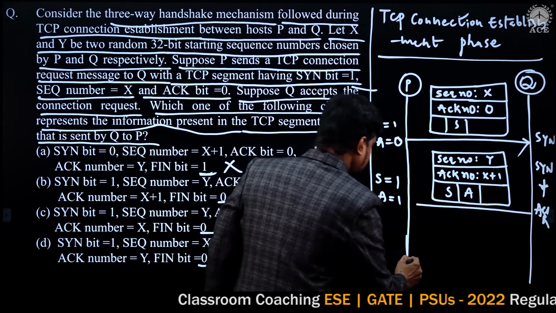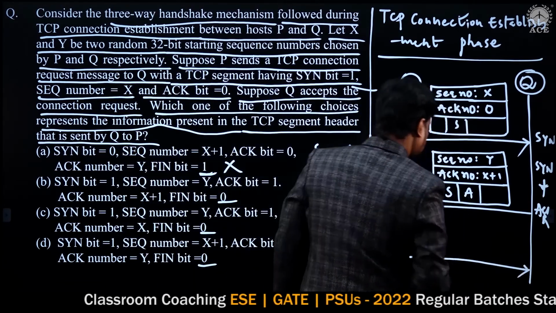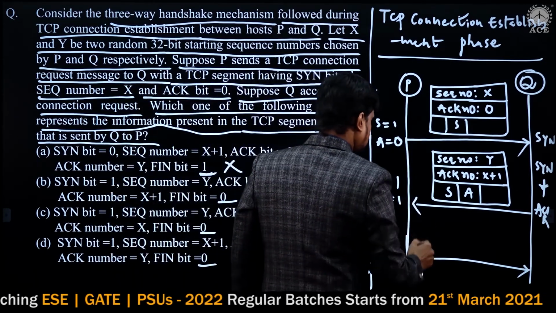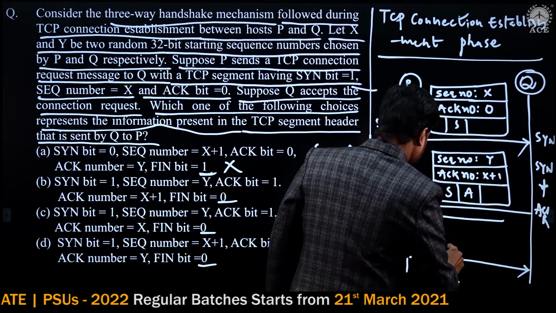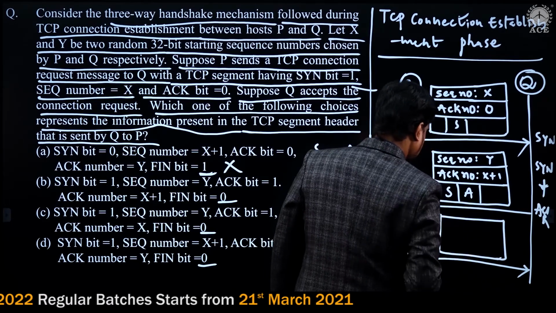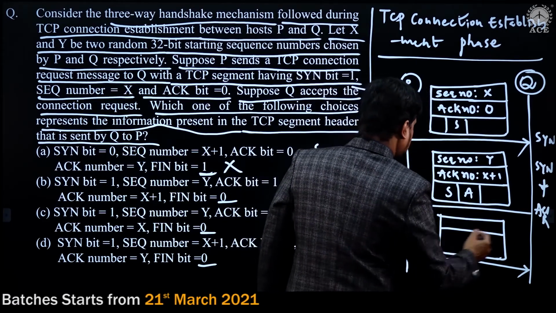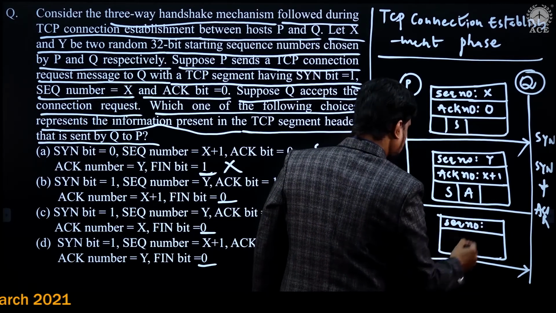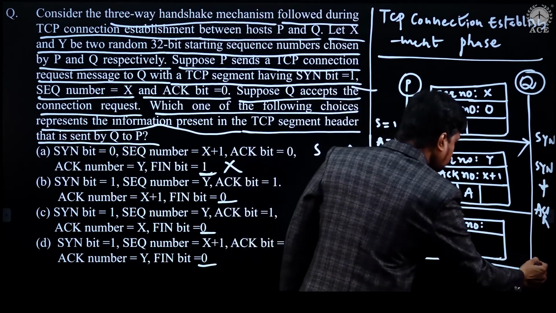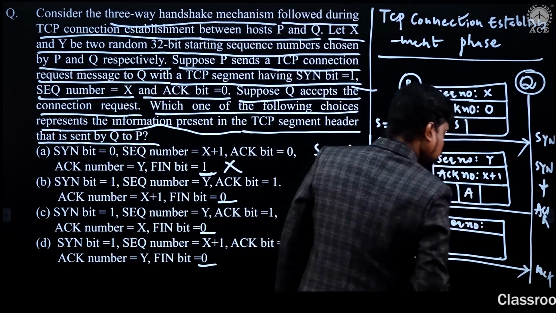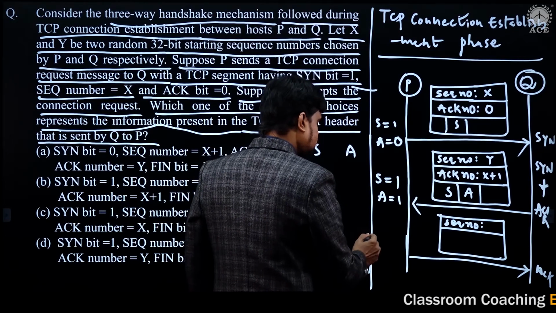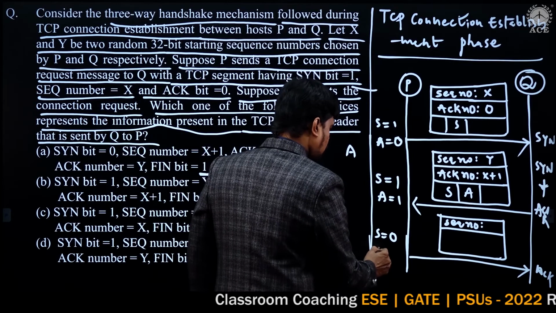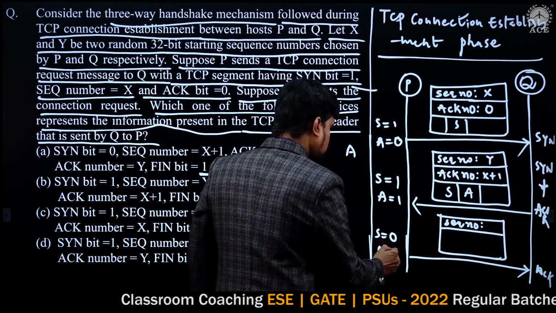Then at the end, both are dispersing now. So the dispersing is like this. So it can have some sequence number. This segment, what is this segment? This is a pure acknowledgement segment. So in this particular acknowledgement segment transition, the synchronization request is 0 and the acknowledgement flag is set to 1.